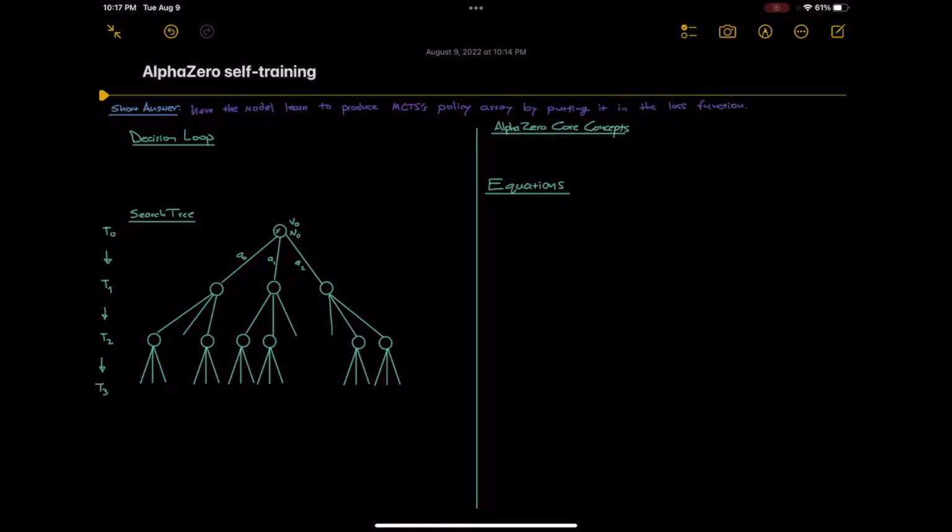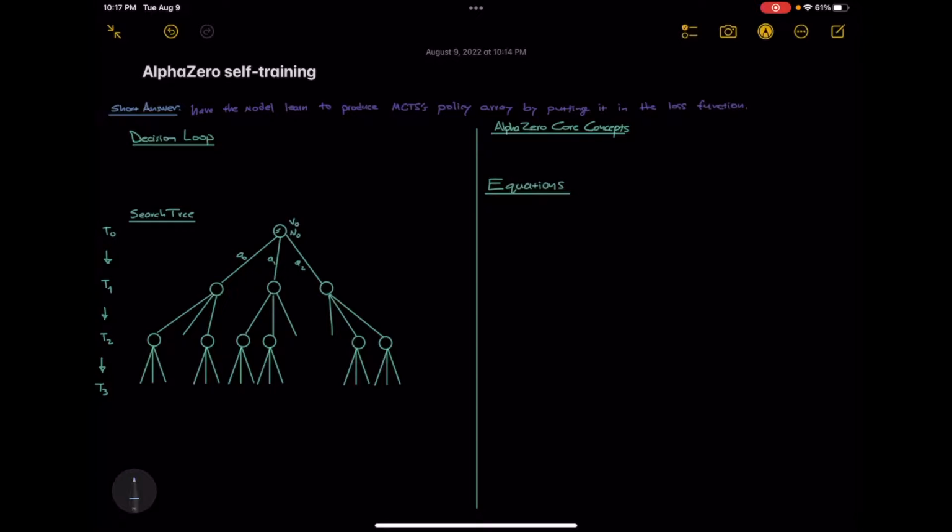This is Wayne Palatkin, and I'm going to go over how AlphaZero trains itself without any outside data. This video assumes you know what AlphaZero is. In short, it's a general-purpose version of AlphaGo Zero, which is an evolution of AlphaGo that can play board games like Go at the world champion level without needing any training data.